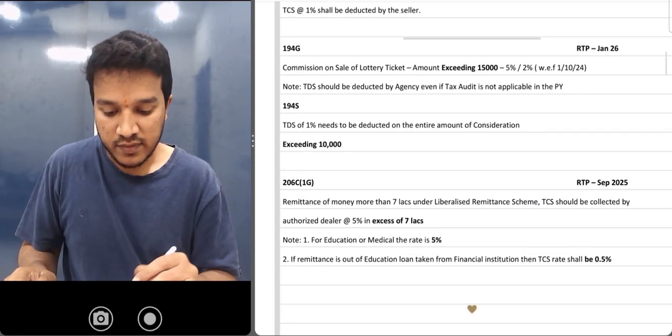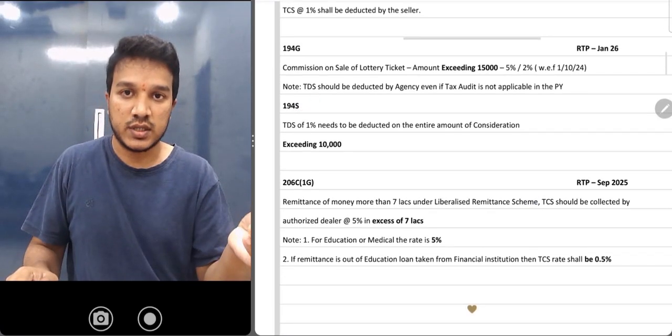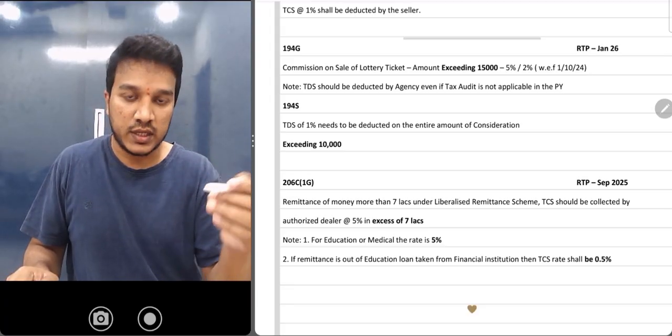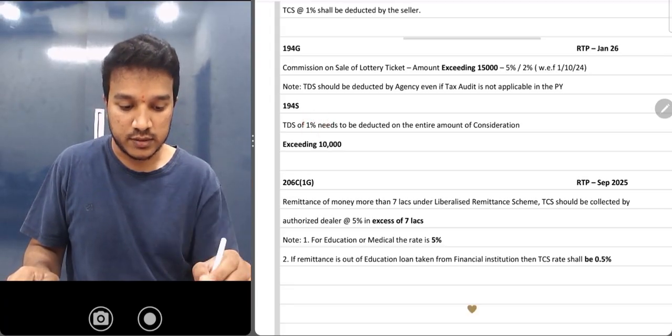Clear? 194S again, it talks about virtual digital asset. If you're making any payment more than 10,000, 1% TDS has to be deducted.